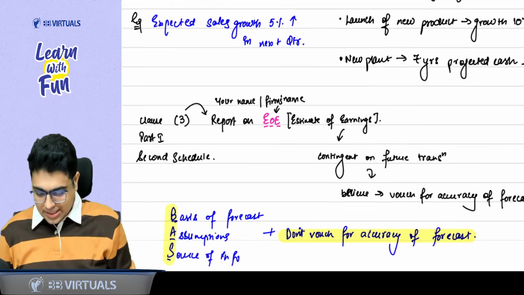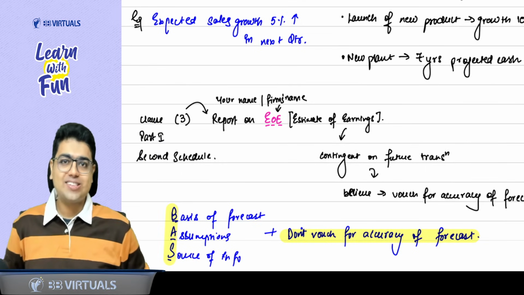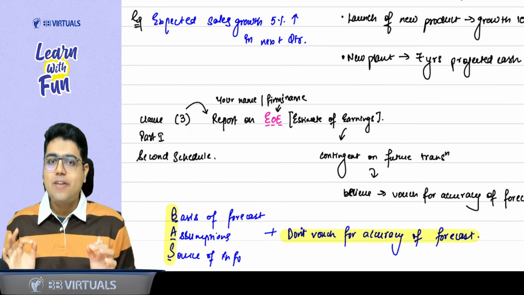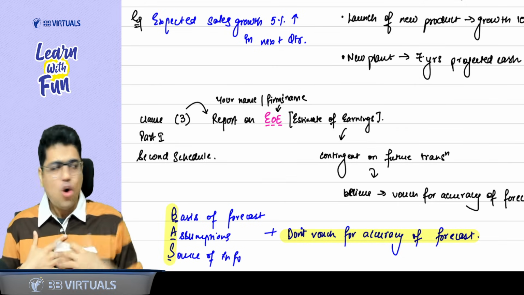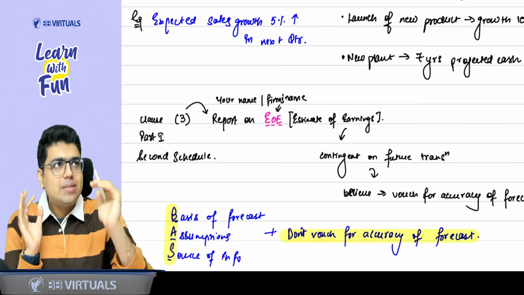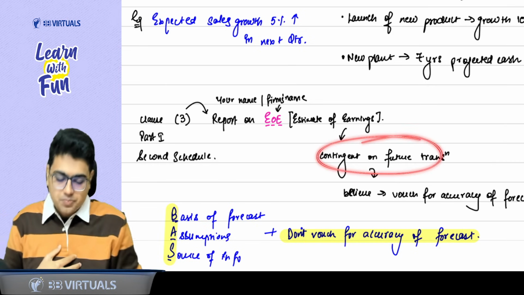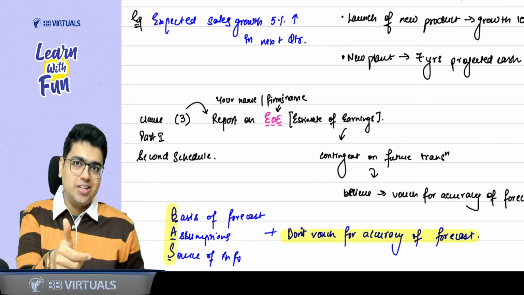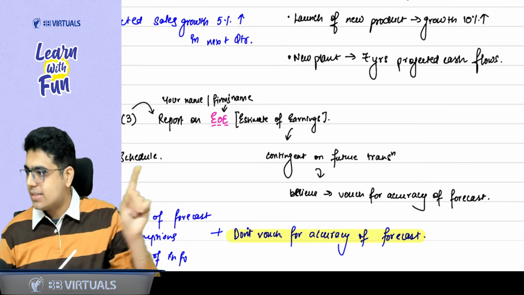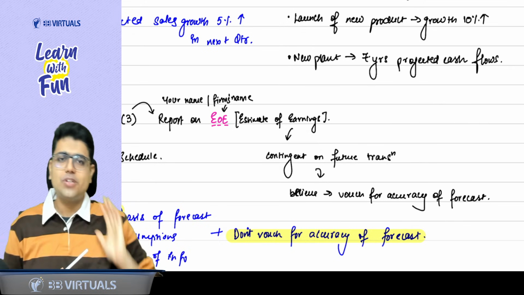So in professional ethics, we study a clause. Remember clause 3, EOE. Always while revising clause 3, I used to say EOE. So clause 3 part 1 of the second schedule says, whenever you associate your name or your firm's name with a report of EOE, EOE means estimate of earnings. Again, these earnings are contingent on the future transaction, and you are making the user believe that you vouch for the accuracy of the forecast. So whenever a CA in practice does this, he is guilty under clause 3 part 1 of the second schedule, something we have already studied in professional ethics.